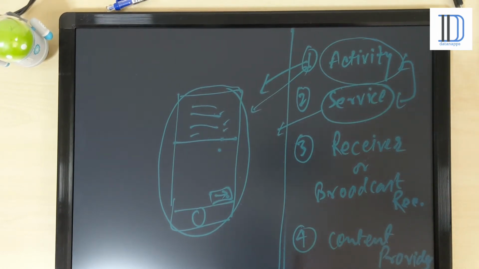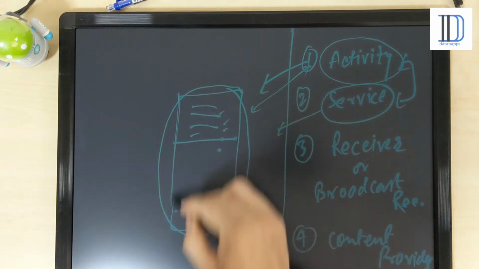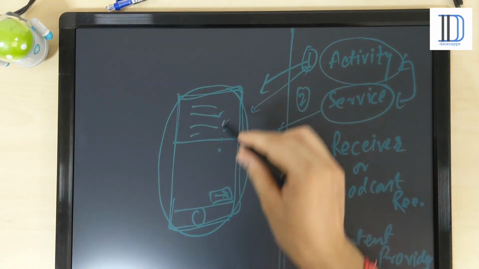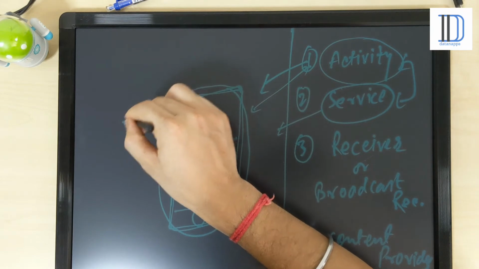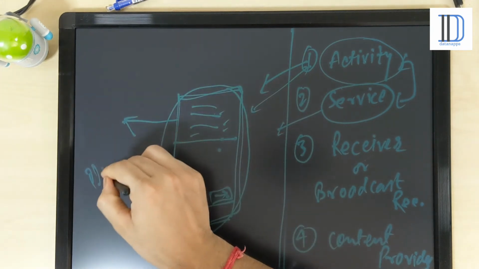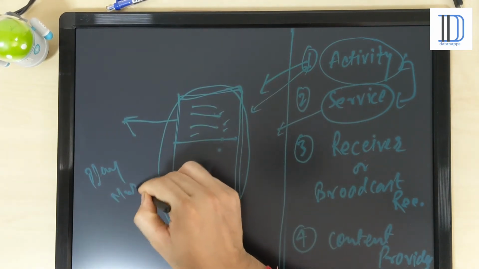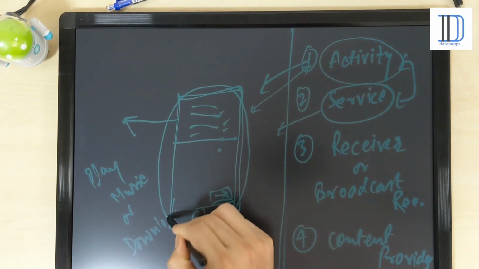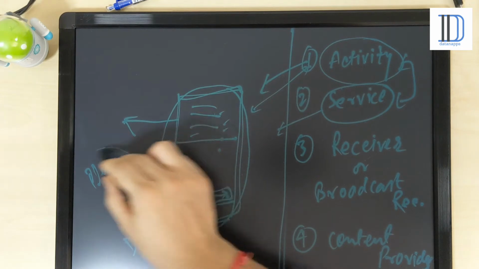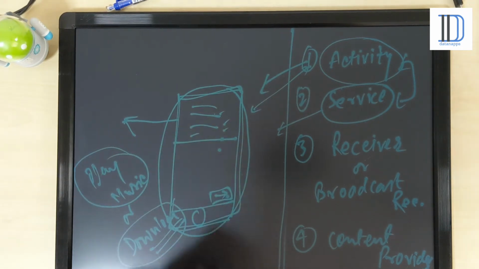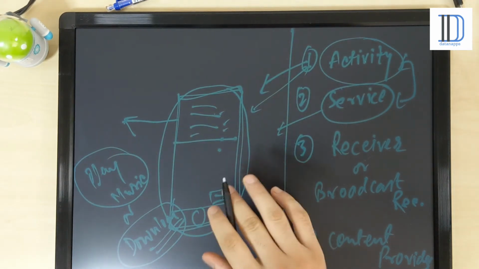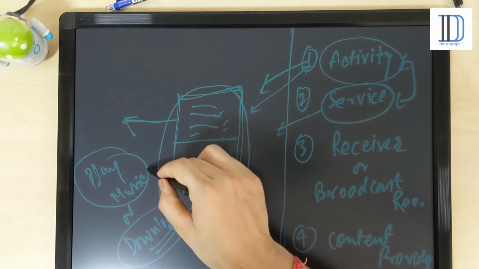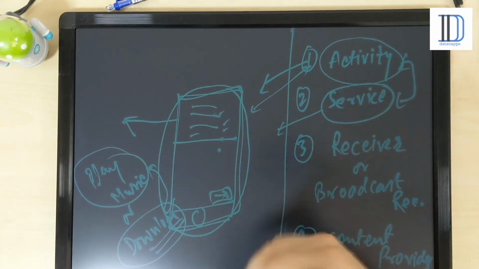So let's discuss services. Like this is your mobile, and if you want to do a long running operation like play music or download something, there is no need to open your app, so it can be performed as a background task.